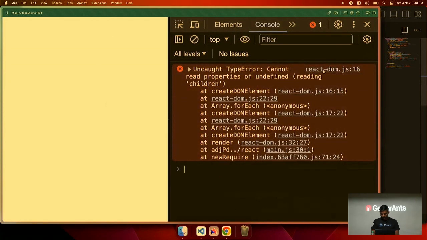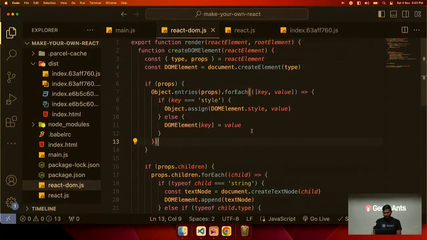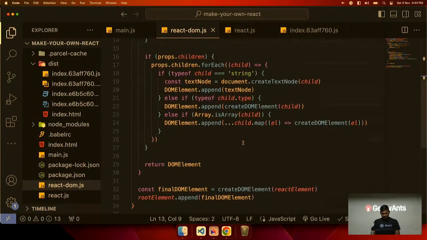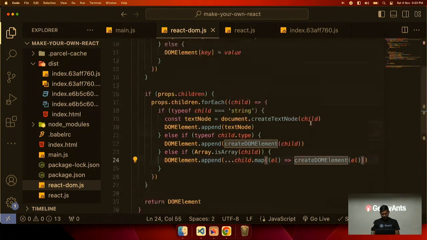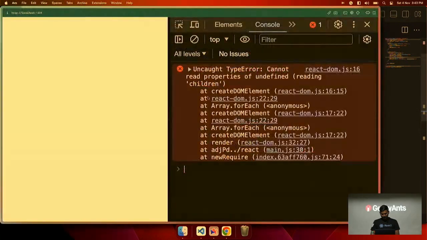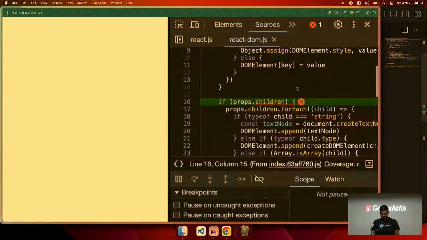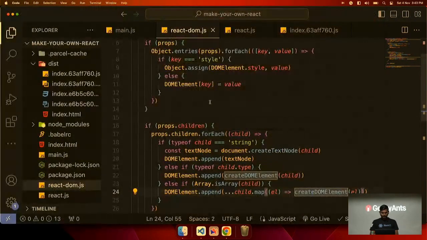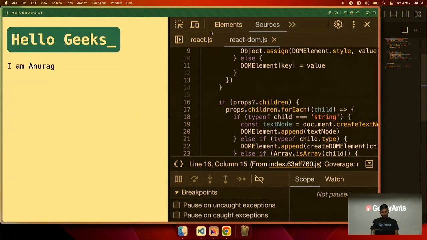Okay, again. One second. What is the issue? Props.children. Again, we are doing children here. Let me put a question mark here, and it is working.